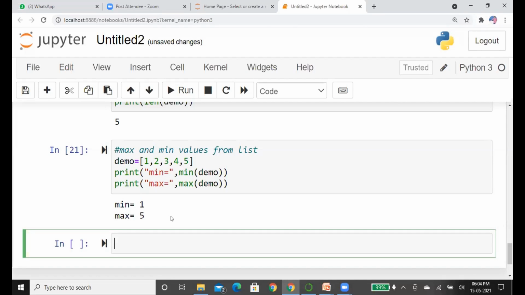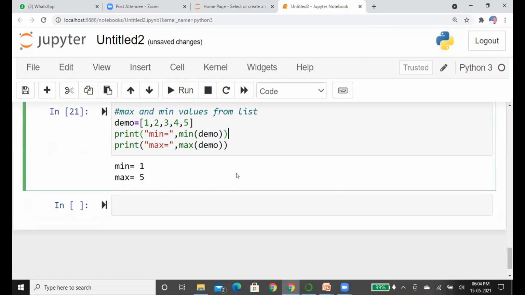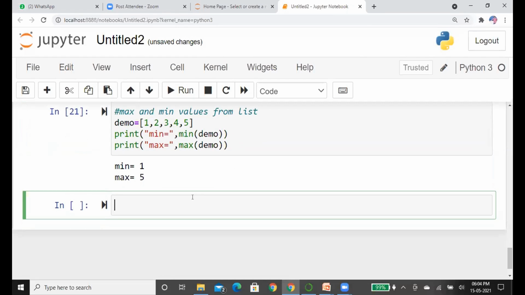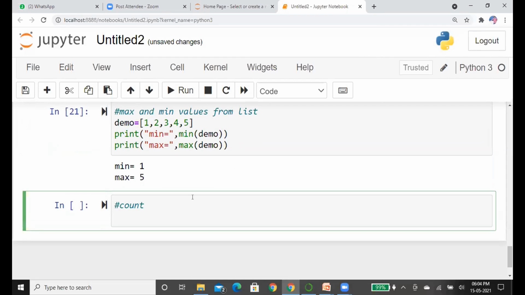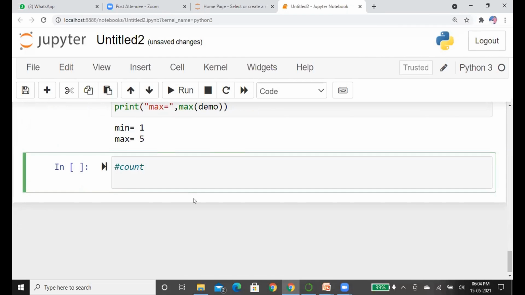While working on programs, it makes it very simple to find the min and max values by using these methods. Next we are going to another method called count, where the count function returns the number of occurrences of a given element in the list. Suppose we have a list with duplicate values, I mean the value is repeated.